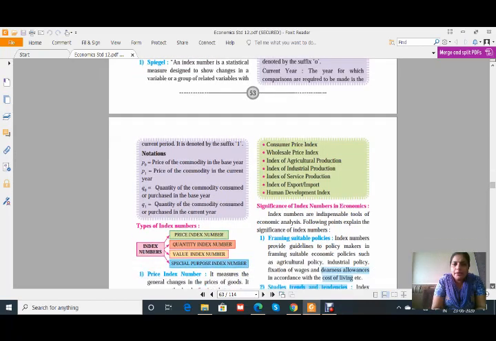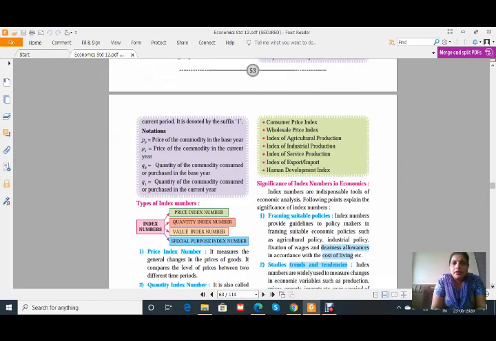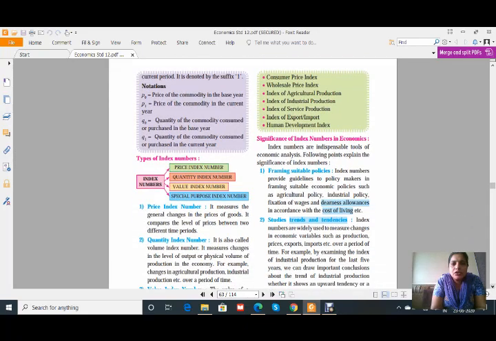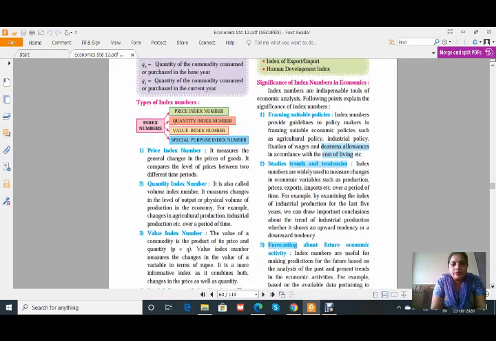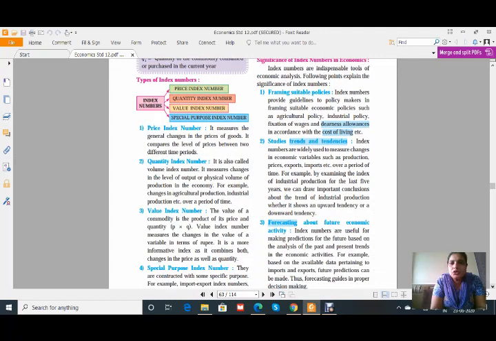There are many types of index number, and four are given here: price index, quantity index, value index, and special purpose index number. The price index shows the general changes in the prices of goods. That means what the price was in the base year, what it is in the current year, and whatever the change is according to that.